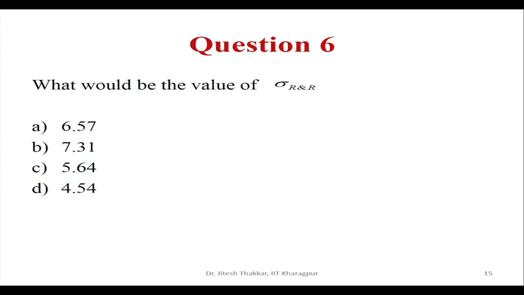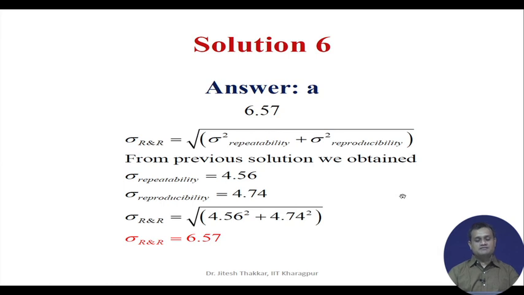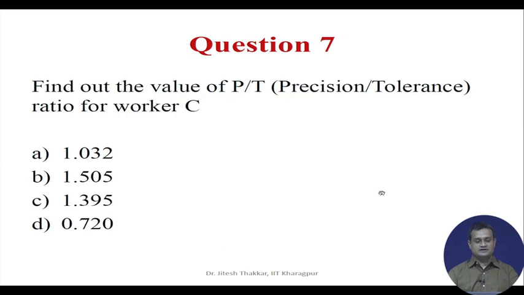Question 6, again we are using the same data. What is sigma R and R? The options you have are A 6.56, B 7.31, C 5.64, D 4.54. So, sigma R and R is basically square root of sigma square repeatability plus sigma square reproducibility, and you already know the value of sigma repeatability and sigma reproducibility. Putting it in the equation, you will get sigma R and R 6.57.